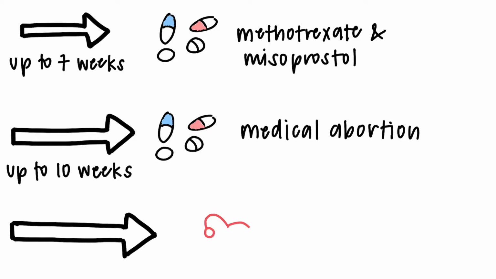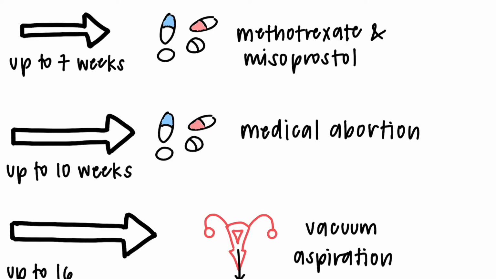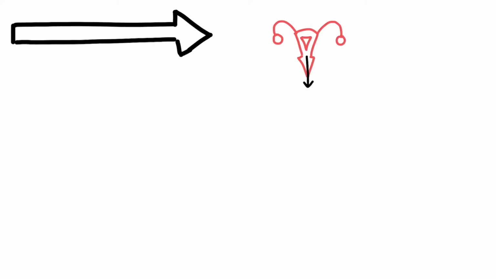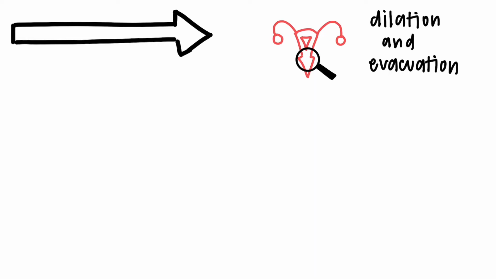Another procedure takes place early in the second trimester until the 16th week of pregnancy and is called vacuum or suction aspiration. The surgical procedure involves gently pulling the fetus and placenta out of the uterus. After 14 weeks, dilation and evacuation can be used. This procedure is surgical and generally used in the second trimester by those who delayed getting an abortion or must end the pregnancy due to a severe abnormality or medical problem with the fetus.